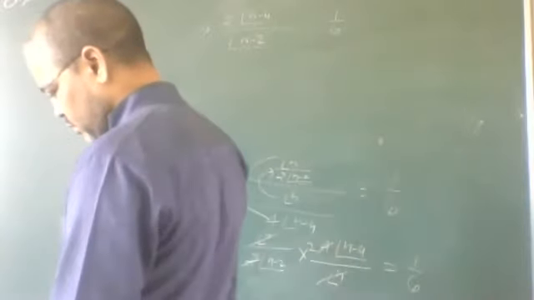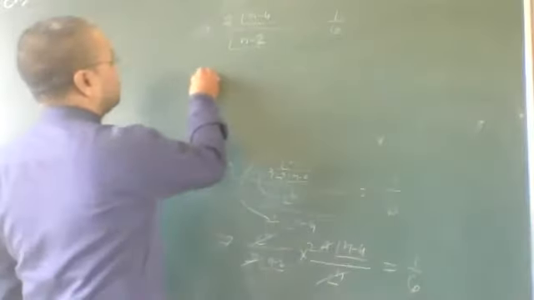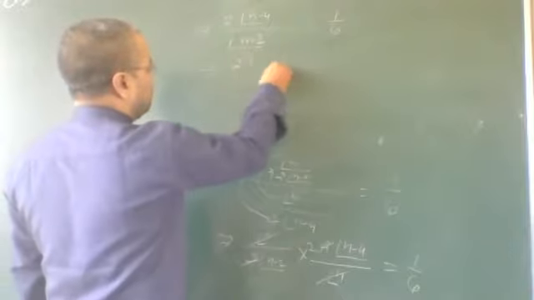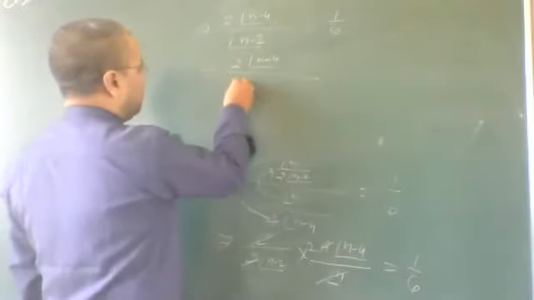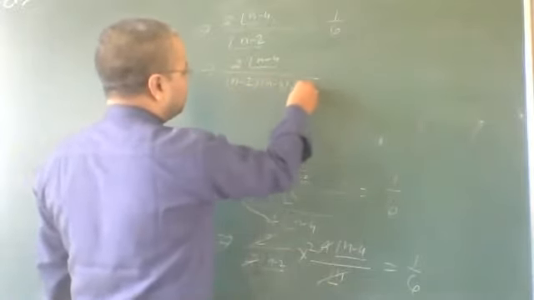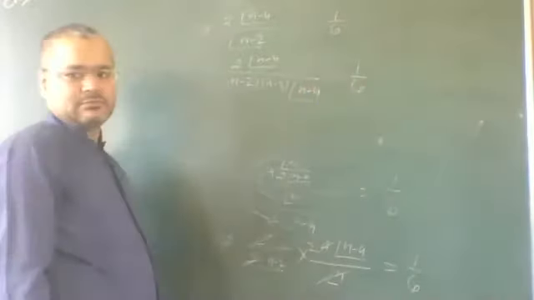Now it will be like this way: 2 factorial n minus 4, and this can be written as n minus 2, n minus 3, factorial n minus 4, is equal to 1/6. Getting?